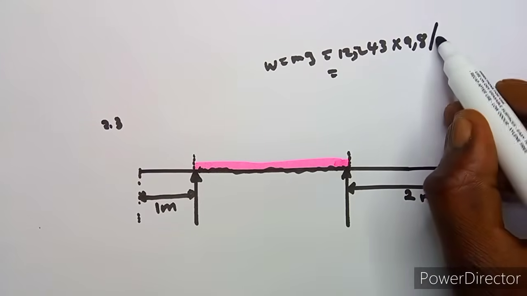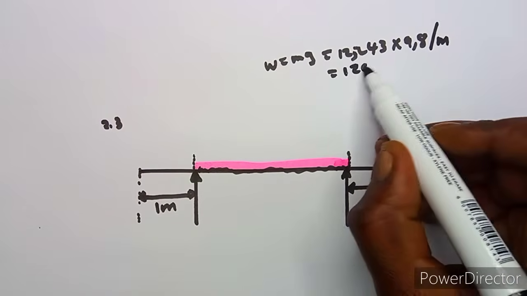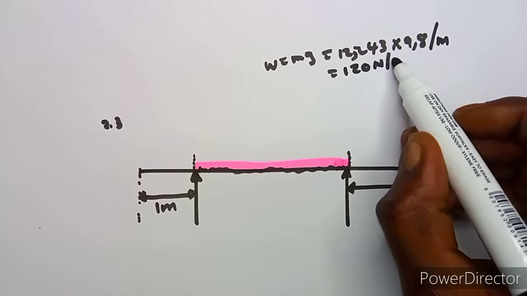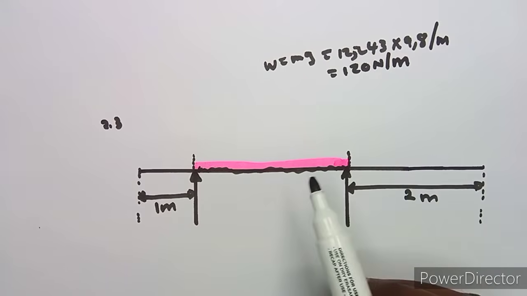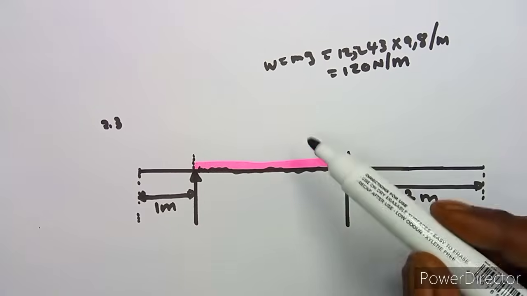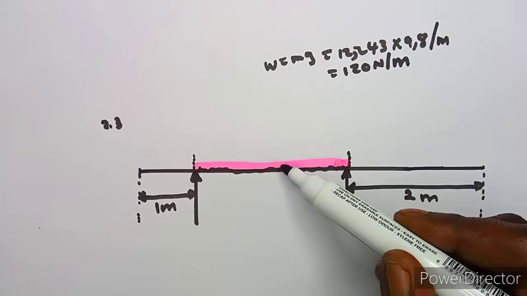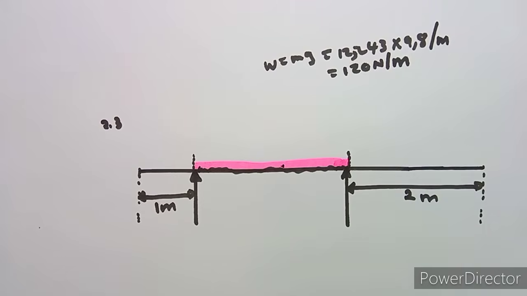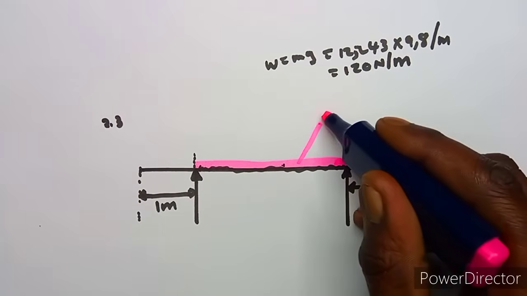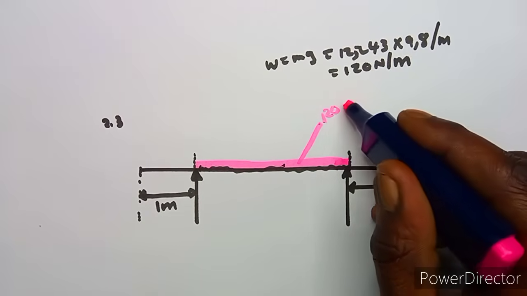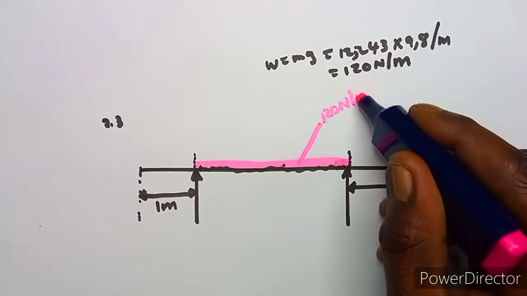So this is actually per meter, remember. So you're going to have 120 Newton per meter. That's our force that we are having in this case. This is 120 Newton per meter.